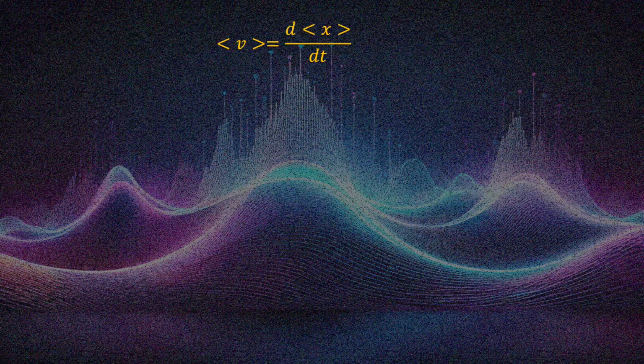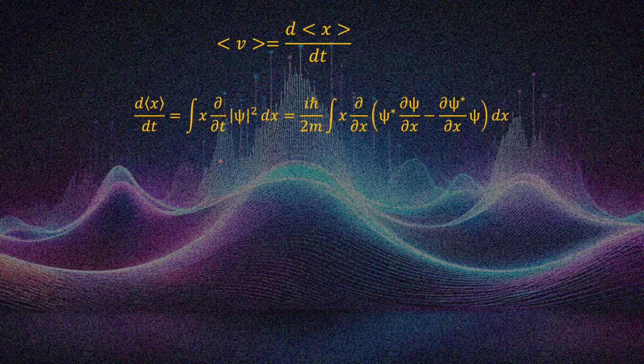Okay, so now we have a definition of this average velocity, and we can go and calculate it. We have done this kind of calculation before in the wave function normalization video, where we showed that normalization doesn't change with time. We know the definition of the average x from the last video.